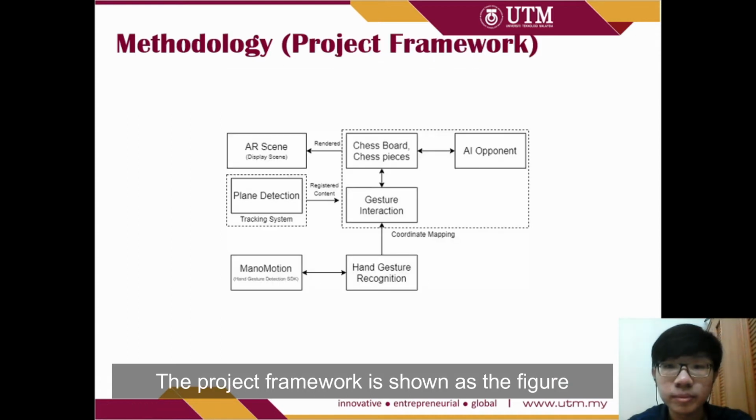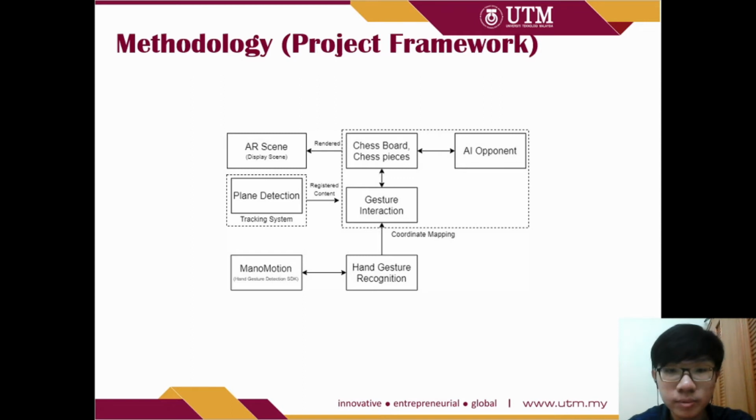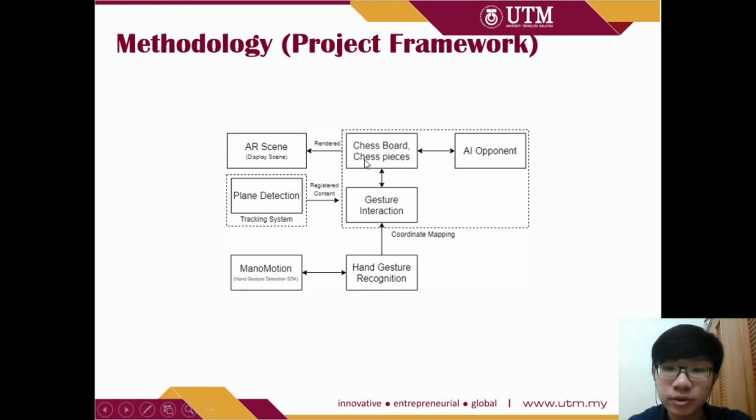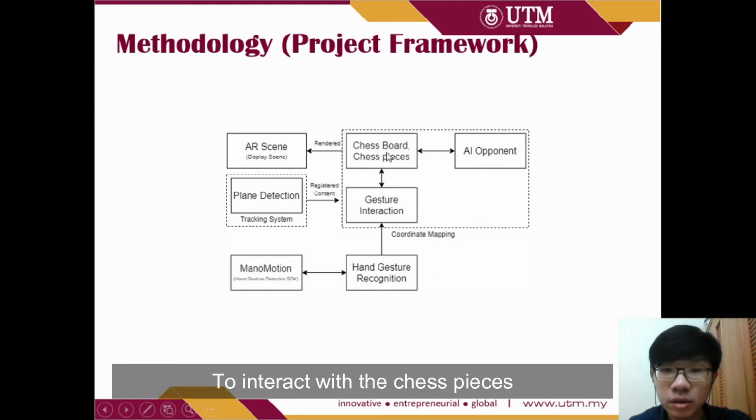The project framework is shown in the figure. There are a few main things. One is the plane detection of the AR. Then Monomotion is used to perform the hand gesture recognition. And the main thing is the game, which includes the chessboard, chess pieces, AI opponent, and hand gesture interaction. To interact with the chess pieces, coordinate mapping is required.